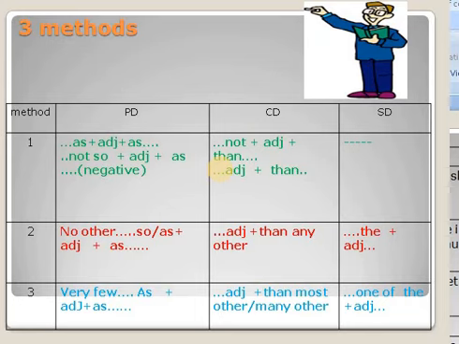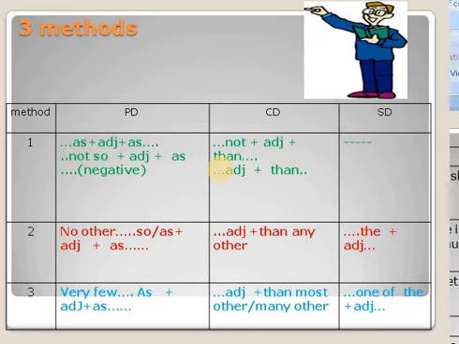In positive degree, the model is as plus adjective plus as. When you change degrees of comparison to comparative, the sentence structure is not plus adjective plus than.